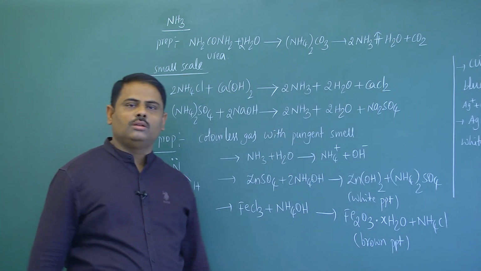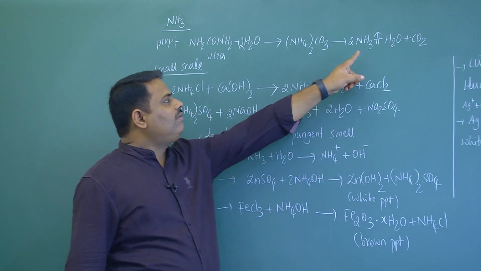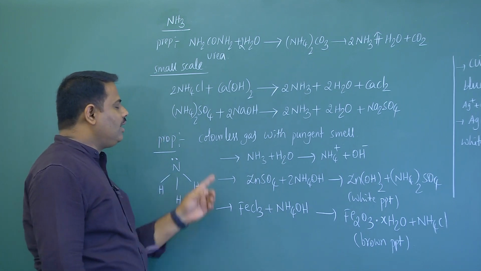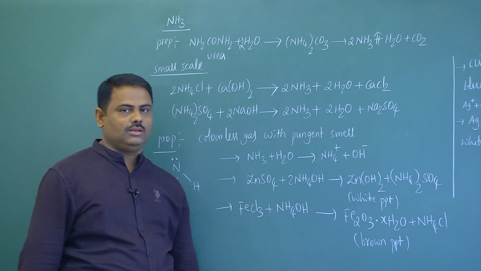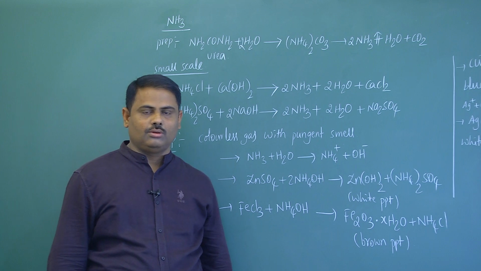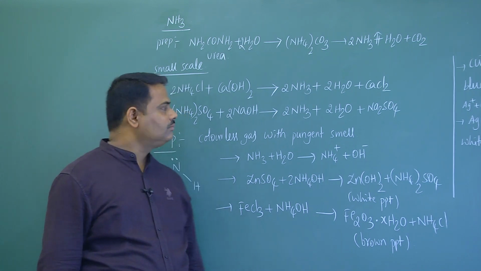Actually in paddy fields we can identify the smell of ammonia. So generally ammonia is a colorless gas with pungent smell.